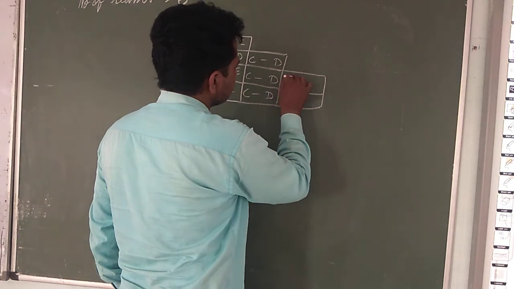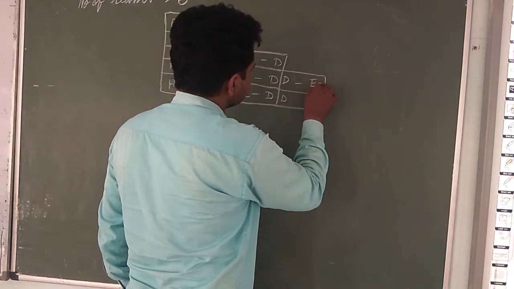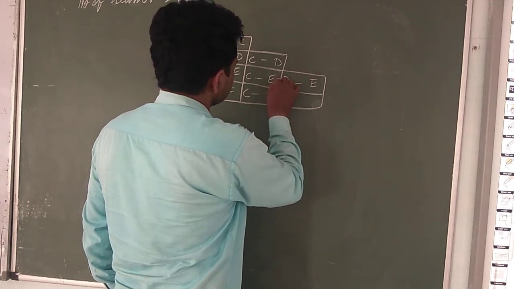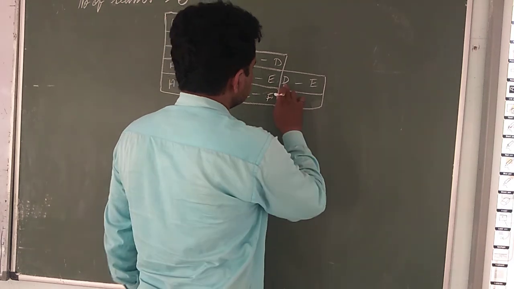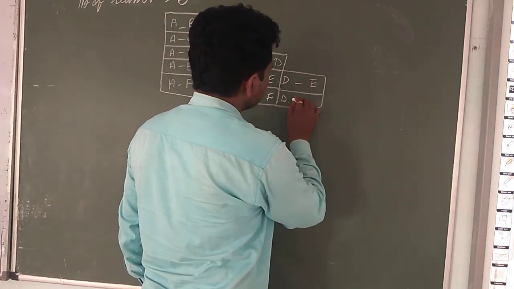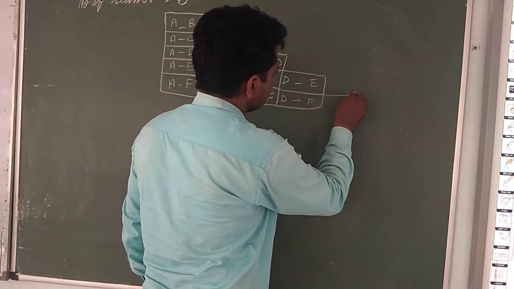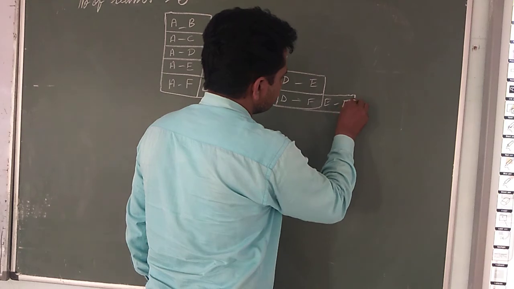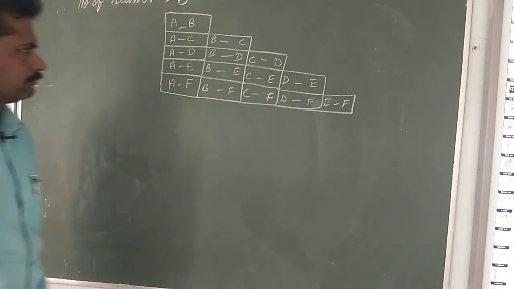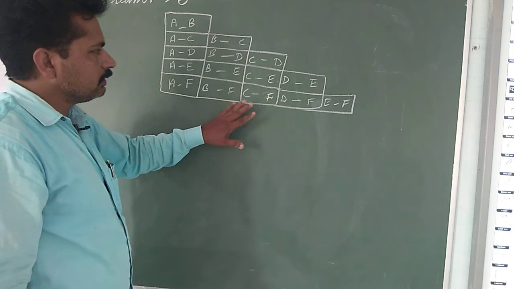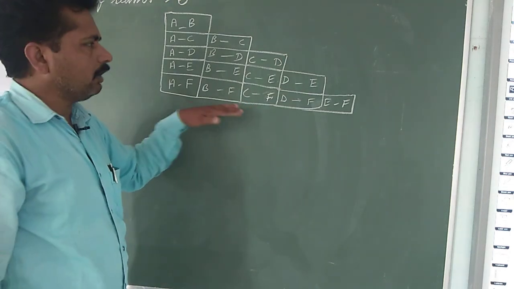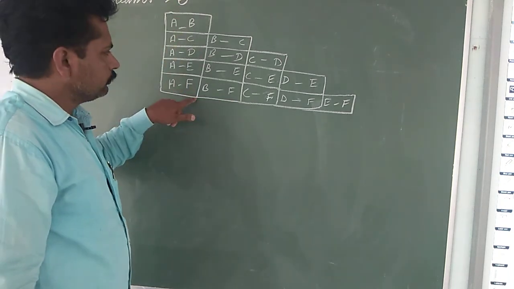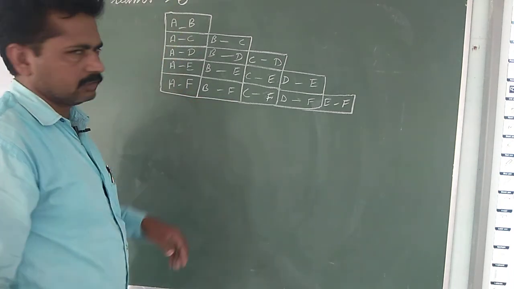Which team comes here? D. D has to play with, here is the mistake, E and F. D has to play with E and D has to play with F, and this team D is once again eliminated. Now it is the chance for E, and E has to play with F. Is that clear to you? So this is the way of making a fixture for 6 teams through the staircase method.